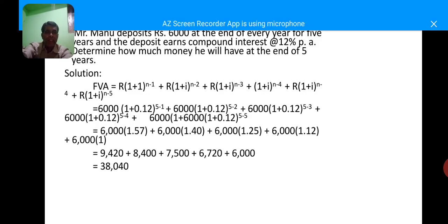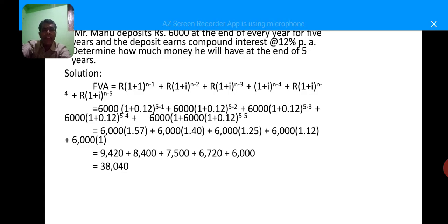So one more problem relating to calculation of future value of annuity when even cash flow.